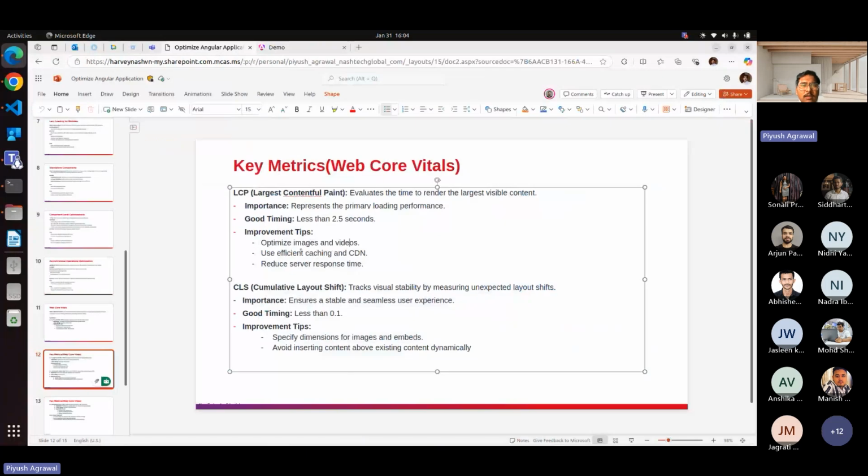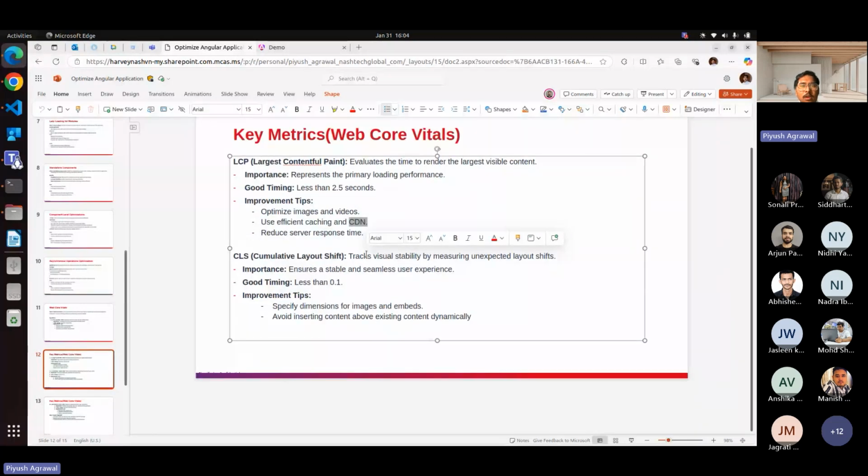This cache is created by the browser, but we can use the CDN also. So the CDN provides the cache. If we are using server side rendering, then the cache is already on the server side, and we only get the cache here. We don't need to download the whole file from the server. Reduce server response times; if we can optimize the API, that's also good.